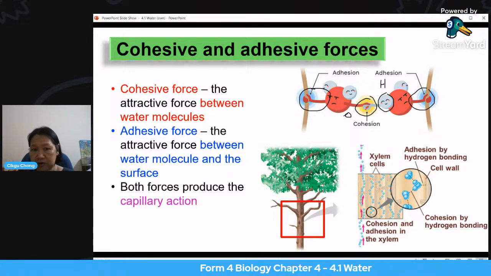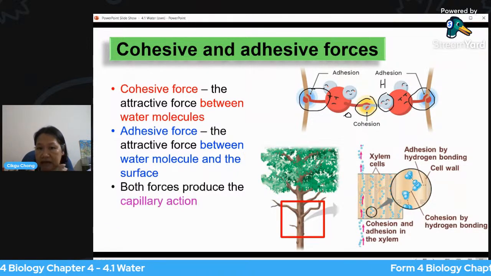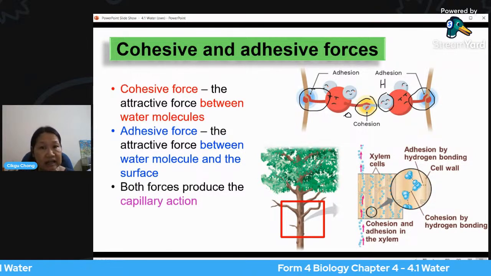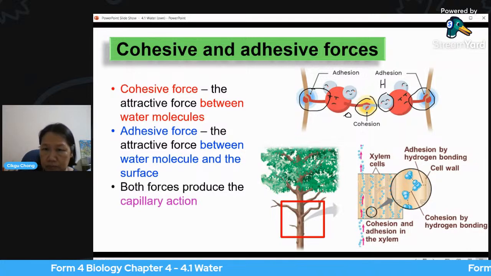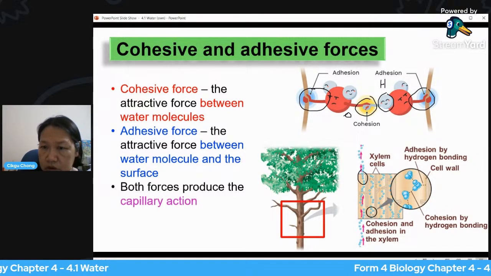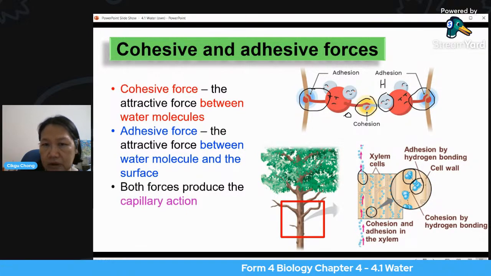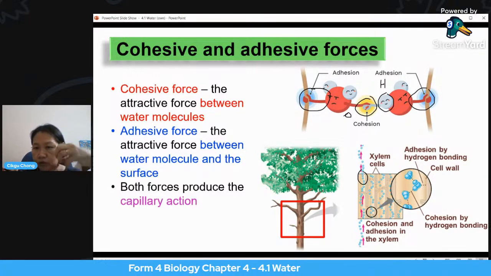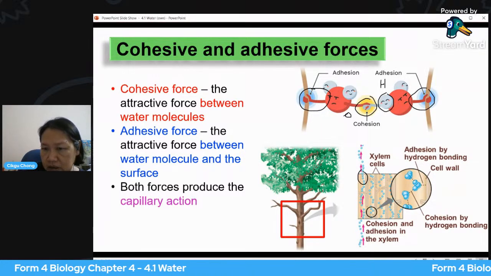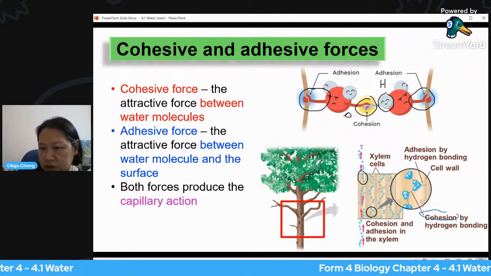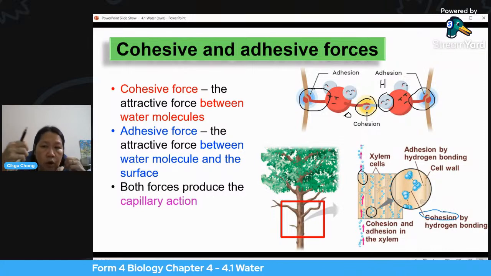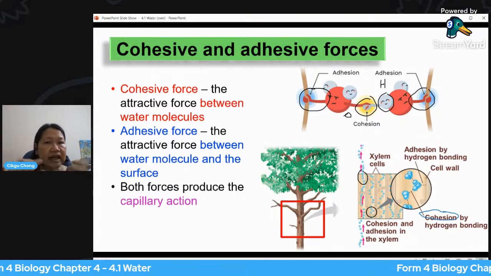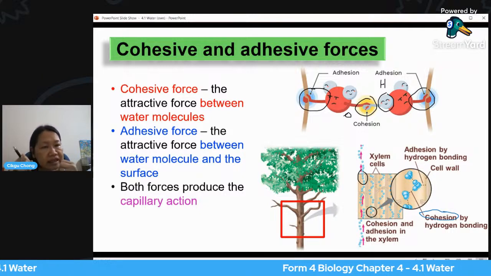So if you look at this diagram, this is the stem of the tree. In the xylem of the tree, you have learned before that xylem cells transport water. So you see all these blue dots here, these are molecules of water. So water will pull water. Okay, so the dotted line in between water and water, that is cohesion. The cohesion exists because of the hydrogen bonding. Positive here, negative here, so there is an attraction. So cohesion is between water molecule and water molecule. Basically, it means water likes to pull water, or water sticks to water.